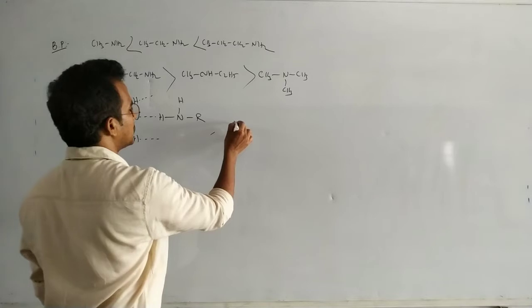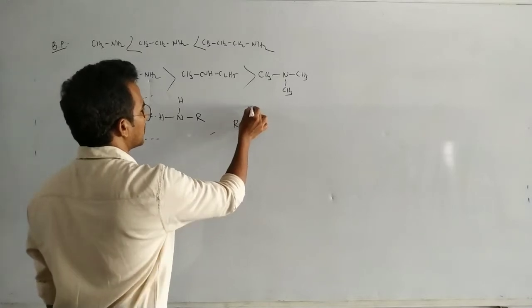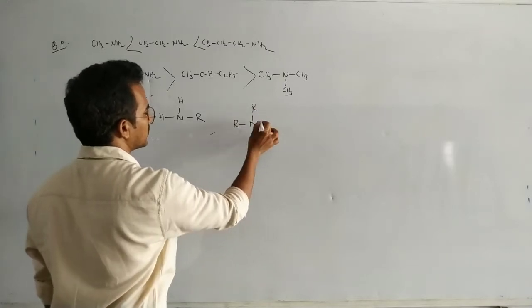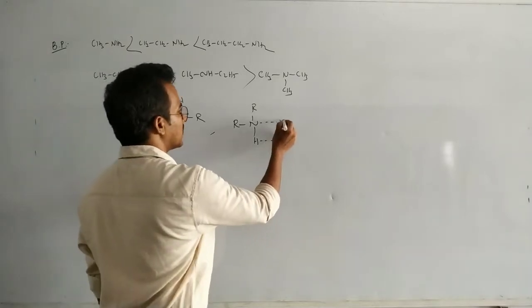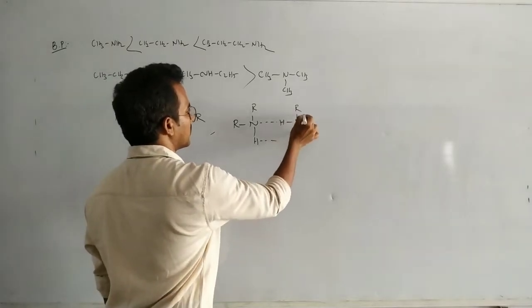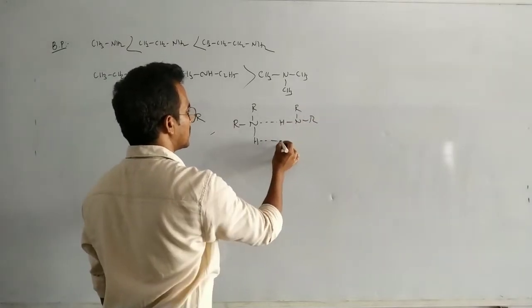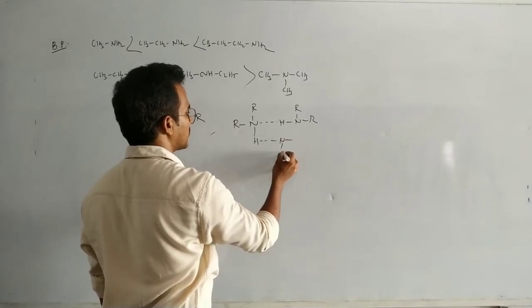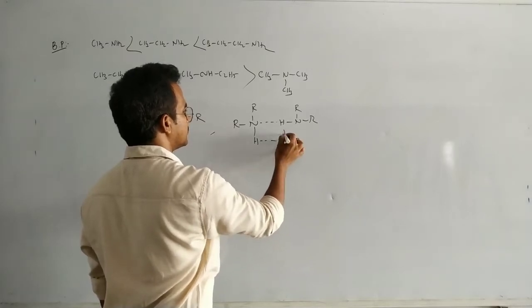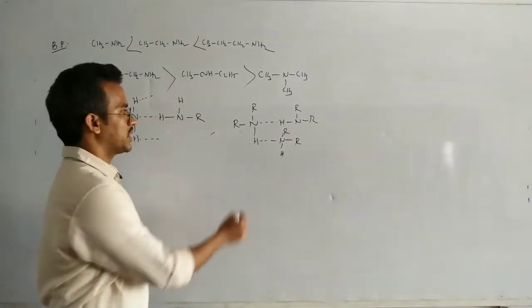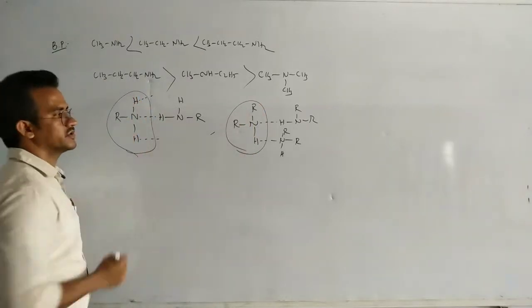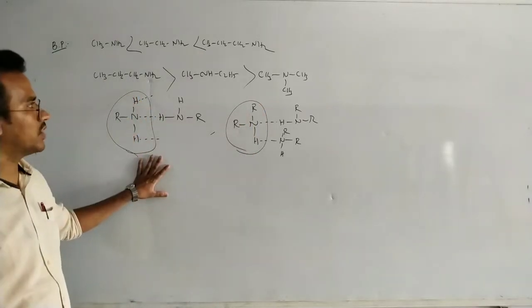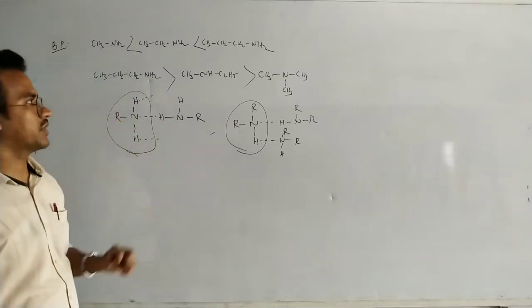But in case of the secondary amine, R, N, R, here hydrogen, that can form two hydrogen bonds only, with the nitrogen of another molecule. So here per molecule there are two hydrogen bonds, and here per molecule there are three hydrogen bonds. So the higher the extent of hydrogen bonding, the higher the boiling point.